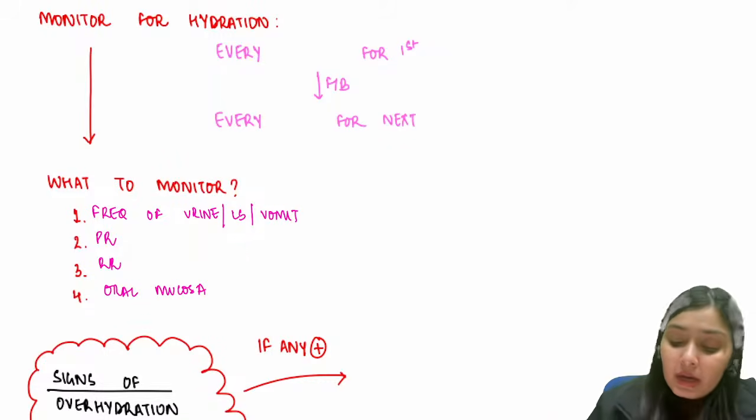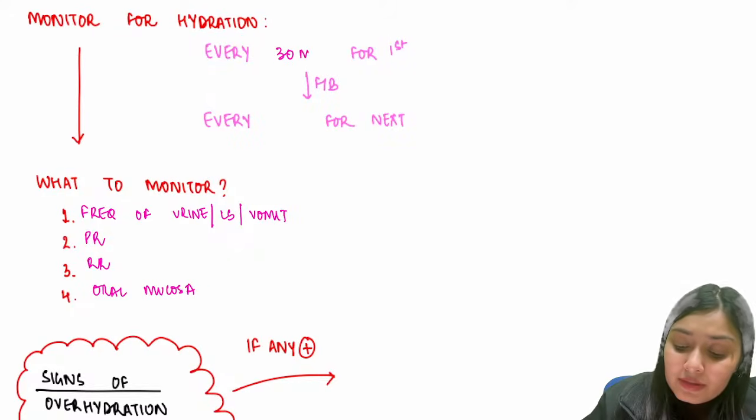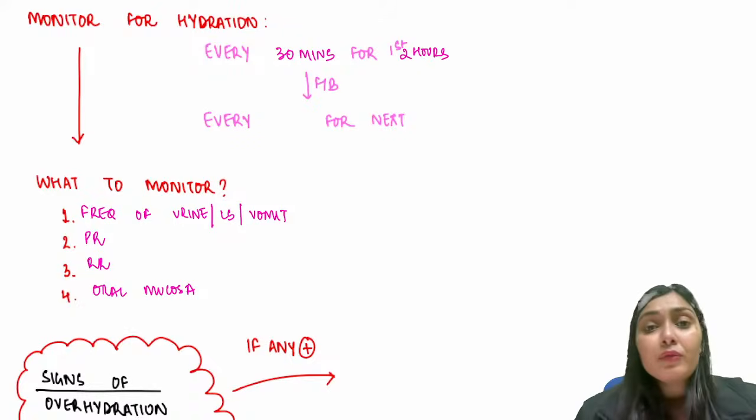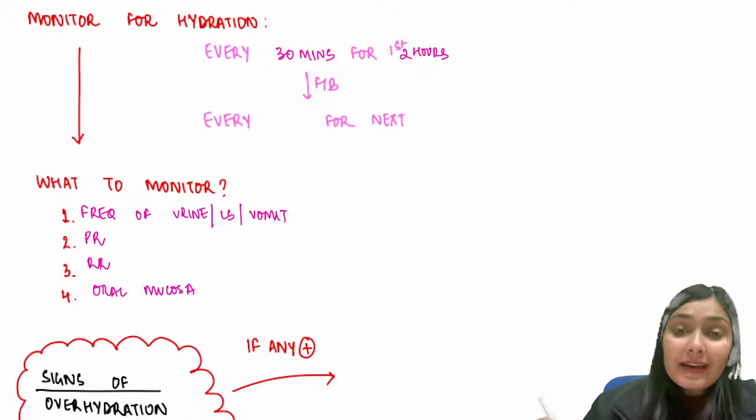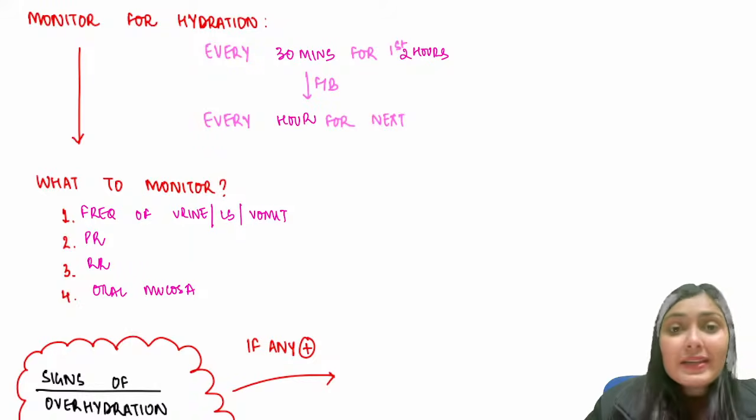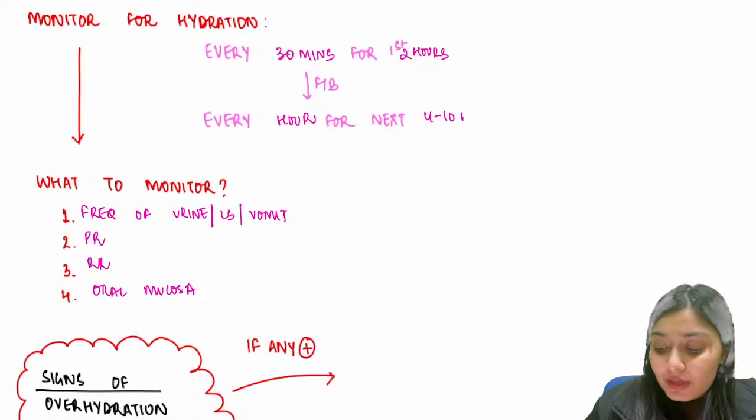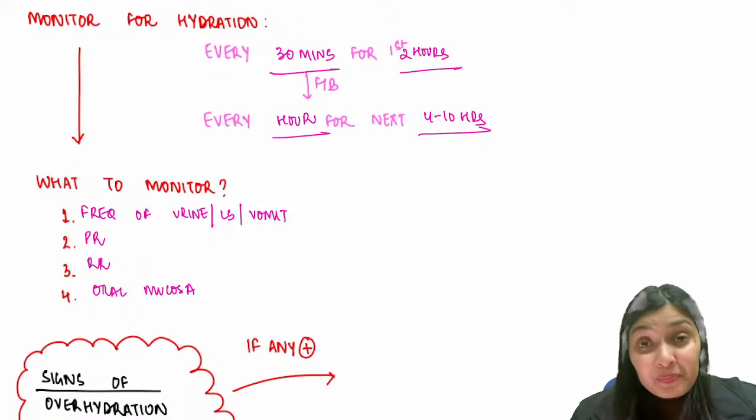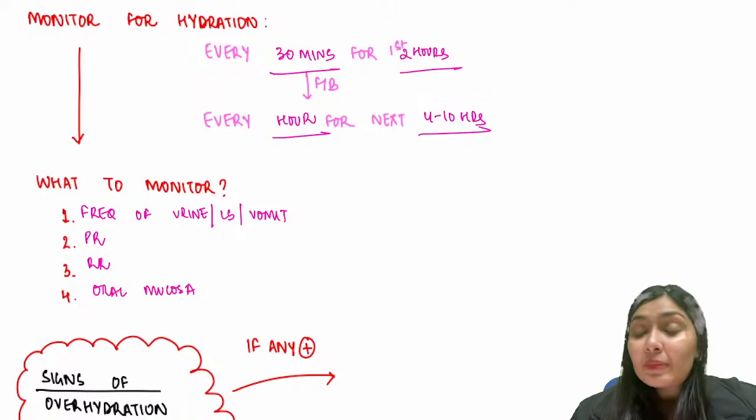Initially, for the first 2 hours of hydration therapy, you have to monitor every 30 minutes. And once the hydration status has improved, every hour for the next 4 to 10 hours. So this is the timeline. Unfortunately, you have to cram all of this up. This is the timeline of how you have to monitor.